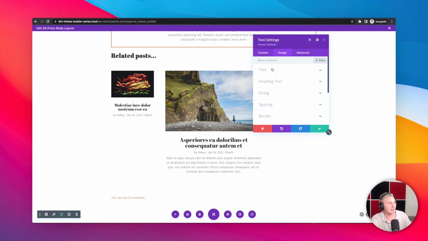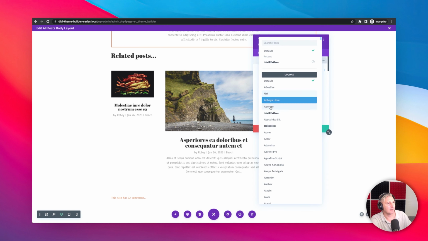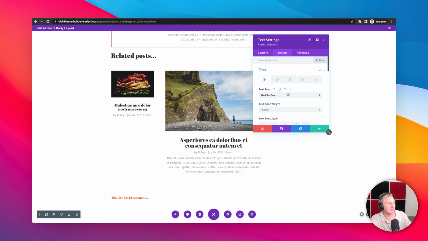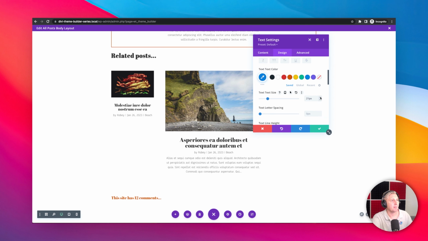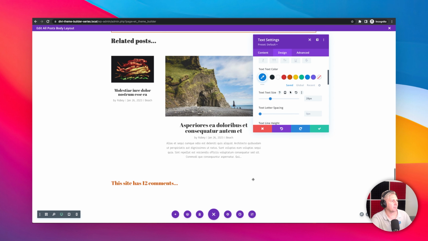Now I'm going to go ahead and work with our text again. And I think the Abril Fatface will work a little bit better here. Maybe we'll even make this text color blue, the blue that we have configured. And maybe we'll just increase the size a little bit. 21 looks good to me. Well, no, actually, let's go a little bit higher. Let's go to 28. There we go. Cool. So that's that part sorted.